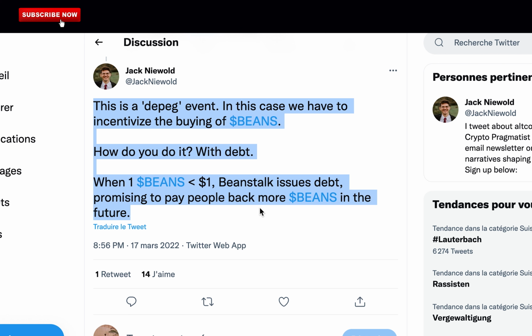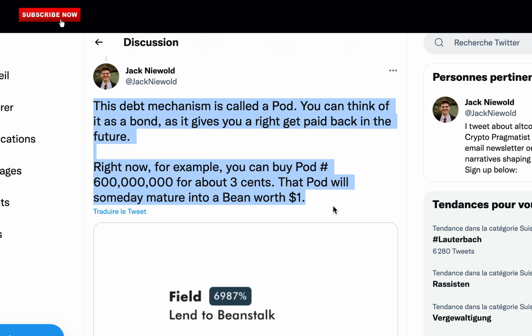In this case, we have to incentivize the buying of Bean. How do you do it? With debt. When one Bean is below $1, Beanstalk issues debt, promising to pay people back more Bean in the future. This debt mechanism is called a pod. You could think of it as a bond, as it gives you a right to get paid back in the future. Right now, for example, you can buy pod 600 million for about 3 cents. That pod will someday mature into a Bean worth $1.